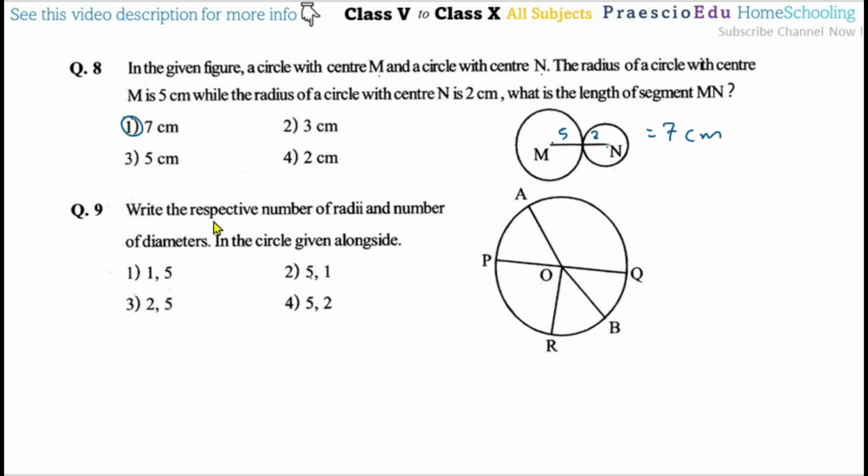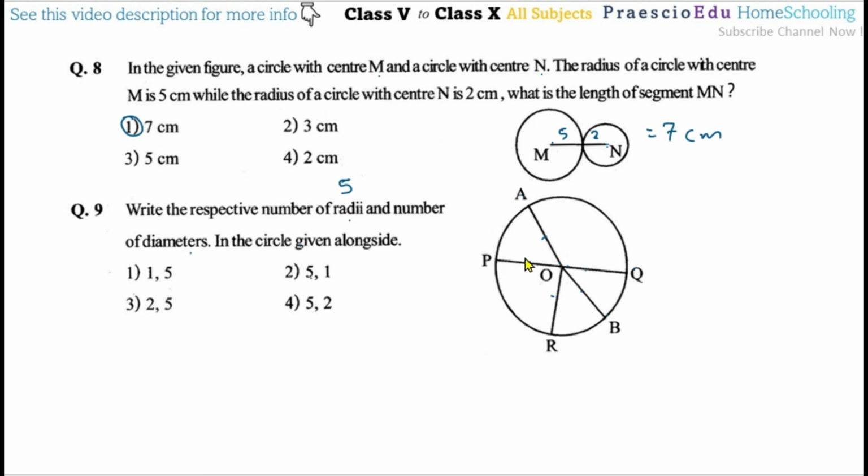Then question number 9. Write the respective number of radii and number of diameters in the circle given alongside. In this one, the number of radii: OA, OP, OR, OB, OQ. So 1, 2, 3, 4, 5, so 5 radii. Then number of diameters.